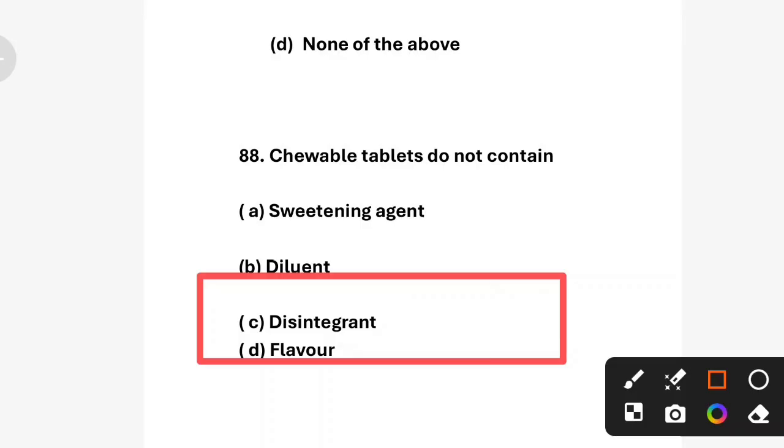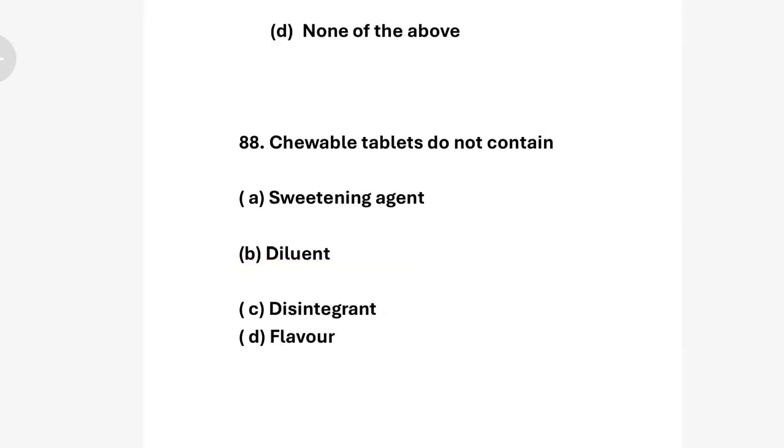Next question. In the chewable tablet, a sweetening agent is used to improve taste, a diluent is used to increase tablet size, and flavor is used to improve taste and acceptability.